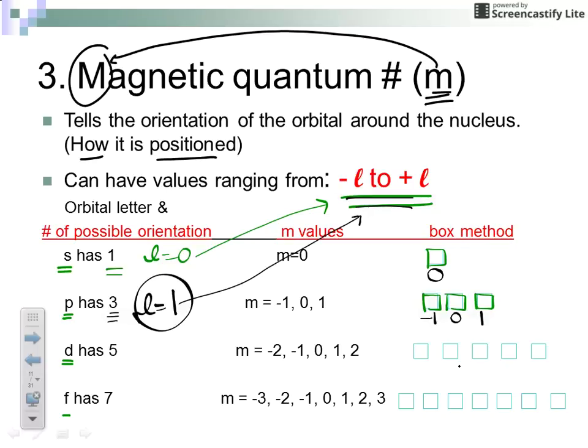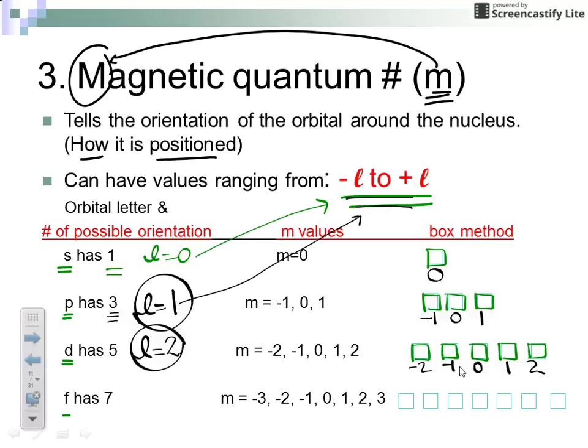For the d, we said the d orbital has 5 boxes that we can draw. So you would draw your 5 boxes, 1, 2, 3, 4, 5. And then you want to number your boxes. So when you get ready to number your boxes, remember, for the d, L always equals 2. So you're going to number your boxes from negative 2 to positive 2. So you'll say negative 2, negative 1, 0, 1, and 2.